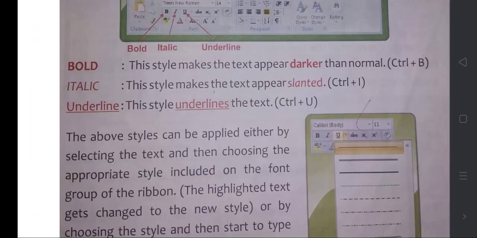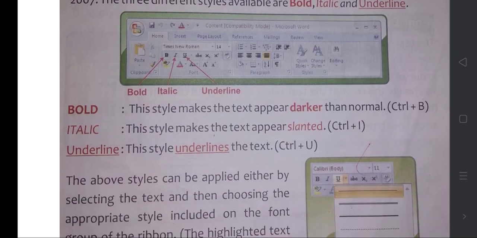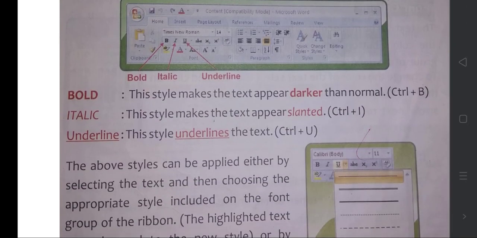Then font style. What is style? It means bold, italic, underline. You want to make the font bold, that means in blocked letters. Then italic, that is slanted. Then underlined. So all become styles. Bold means appears darker. The shortcut key for this is Control B. You have to select the data first. Select whichever text is to appear bold, then press Control B.